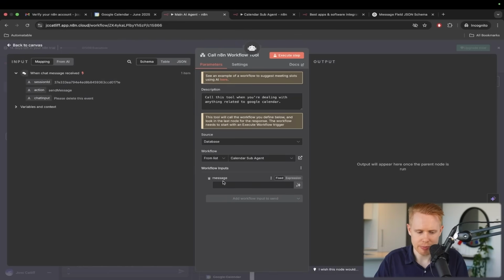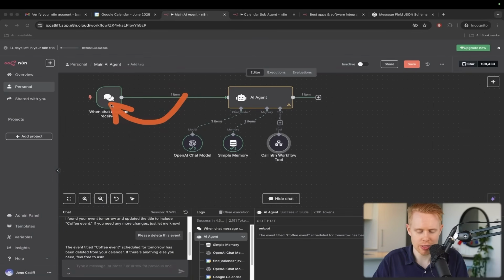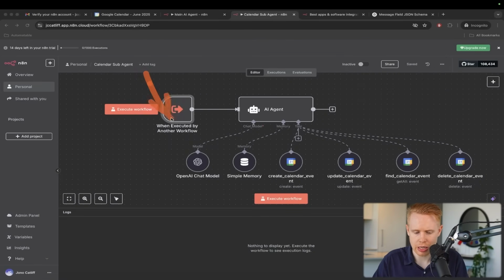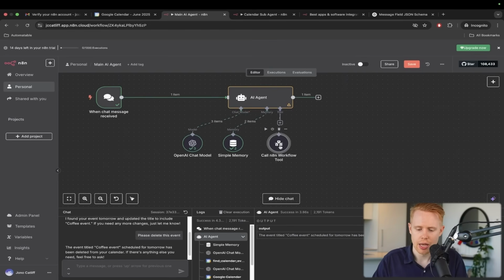And so with this message, we want to send the chat message from this chatbot here. We want to pass it through the AI agent to the subflow, then have this subflow catch that data, send it to the AI agent, and then use that to update, create, delete, all that kind of stuff, these calendar events. So that's in a nutshell the workflow here.